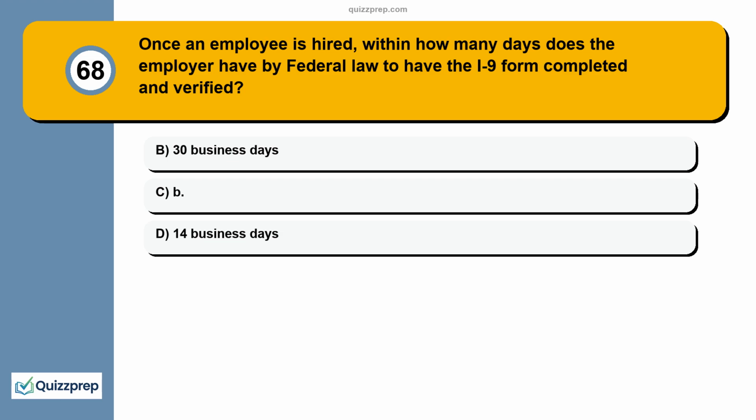Question 68. Once an employee is hired, within how many days does the employer have by federal law to have the I-9 form completed and verified? A. 30 business days. B. 14 business days. C.